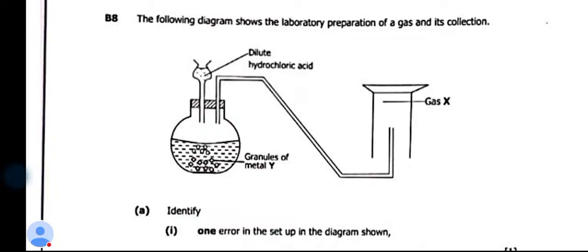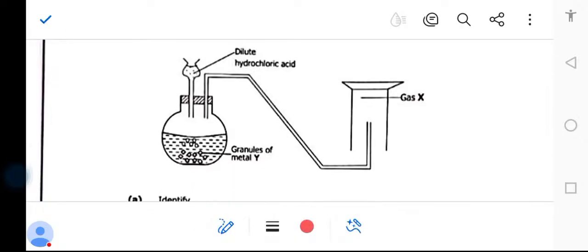Okay. So the funnel, as you can see there, the tap is missing. There is no tap. Number 1, this funnel here is supposed to have a tap. So you say the tap is what? The tap is missing. Okay.